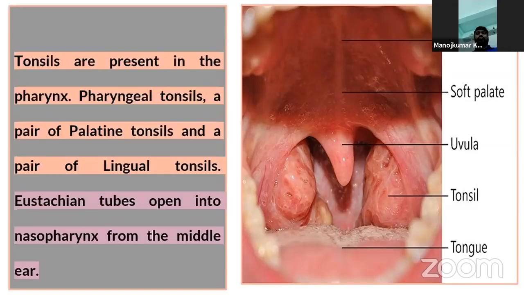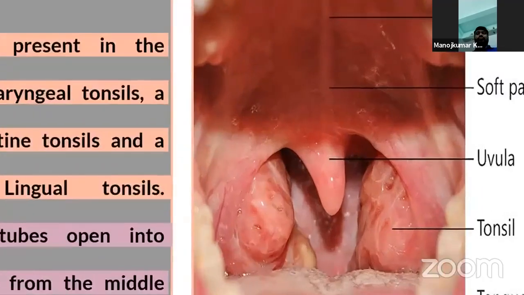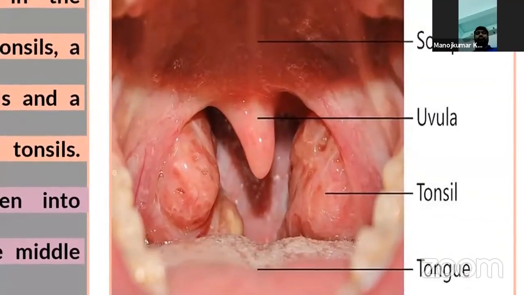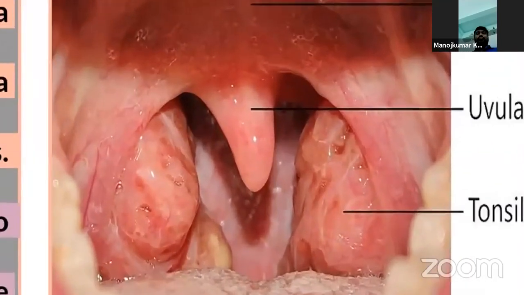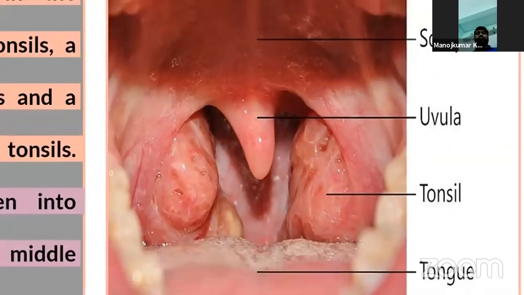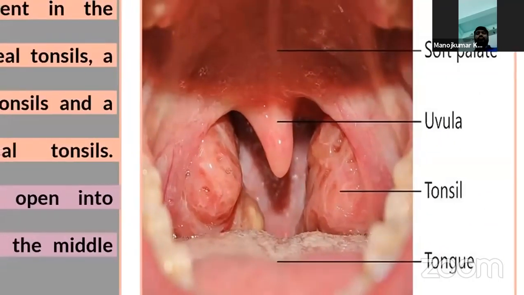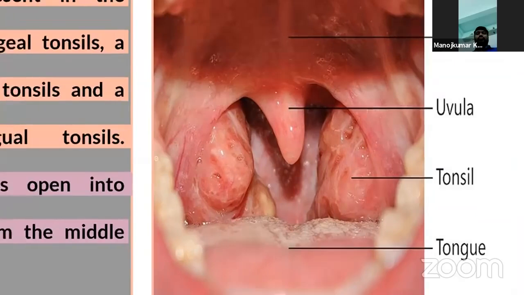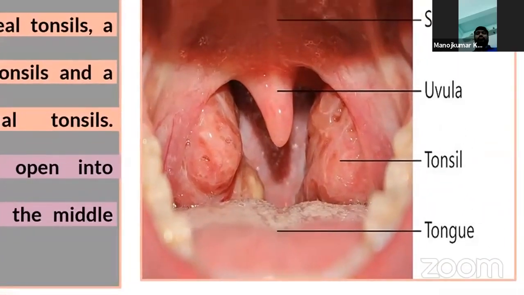this is the soft palate, and this conic projection, this hanging structure, is the extension of the soft palate into the throat or the pharynx. This is called uvula. What is this called? Uvula. And see here, two bulged portions in the deep throat or pharynx. These bulged portions are tonsils. They are a part of the lymphatic system.